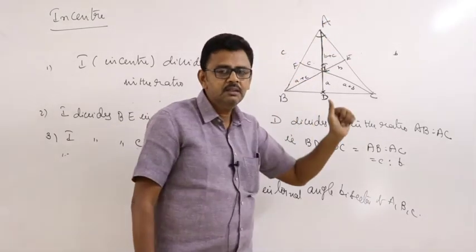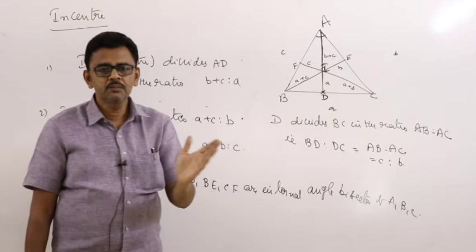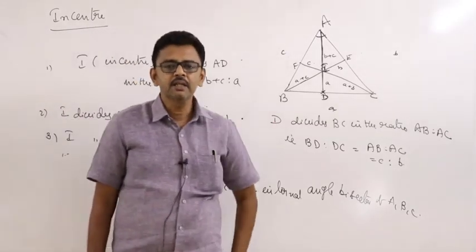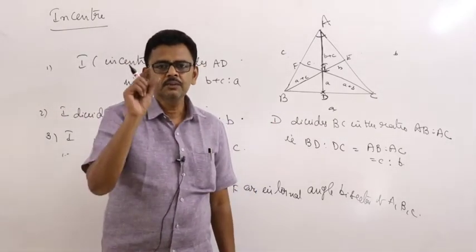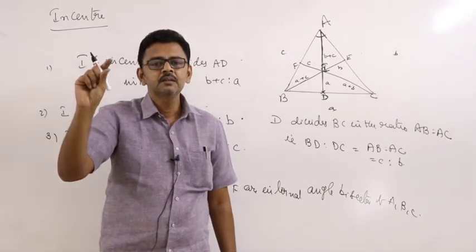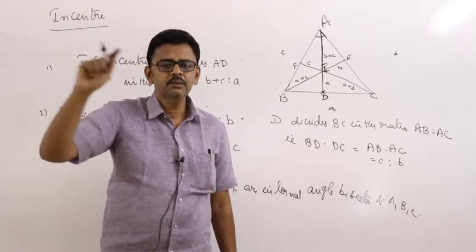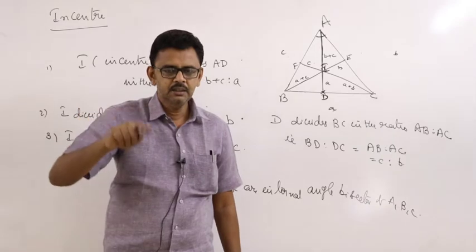What is B? What is C? Small a, small b, small c are the lengths of the sides of the triangle. What is A equal to? The distance BC. That is very important.